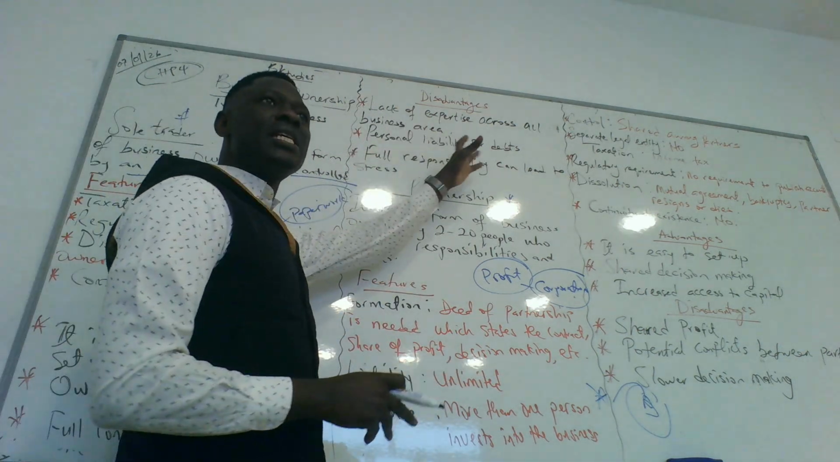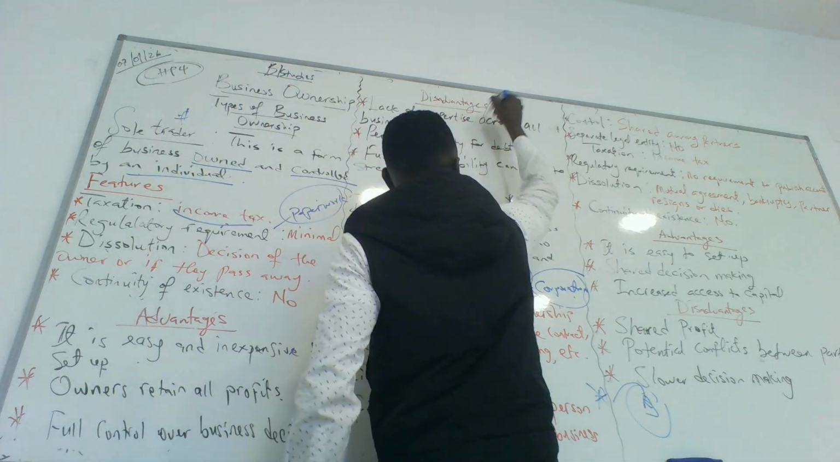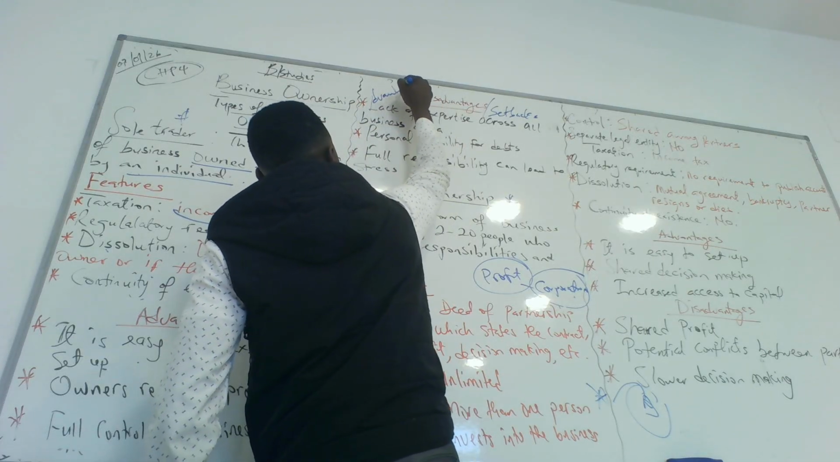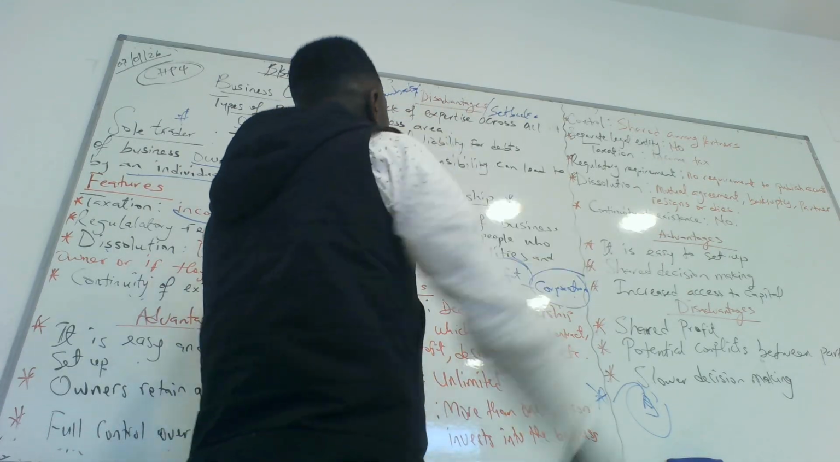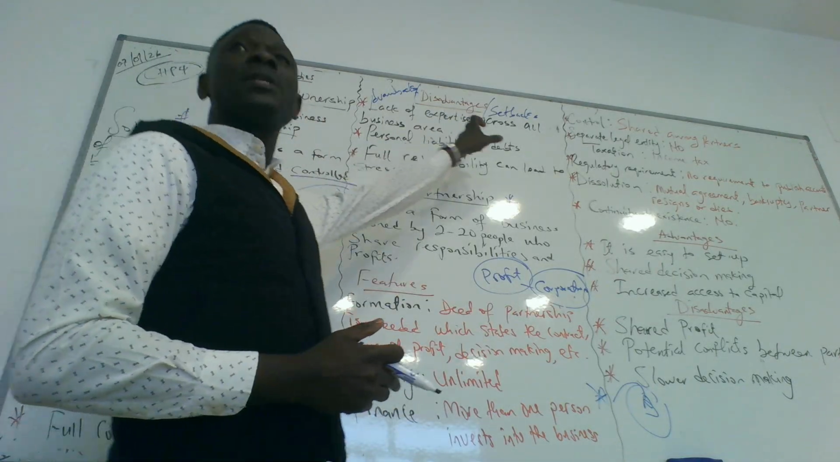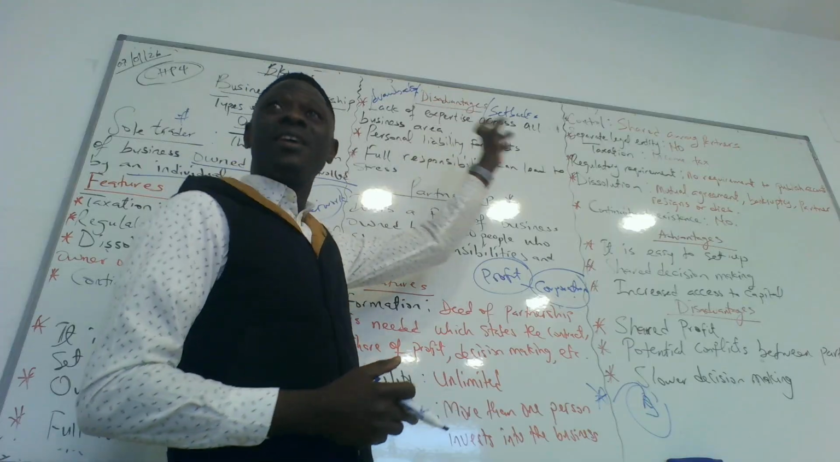Then what are the disadvantages, setbacks, drawbacks? They are all the same. So what are the disadvantages of having a sole business? Number one, lack of expertise across all business areas.